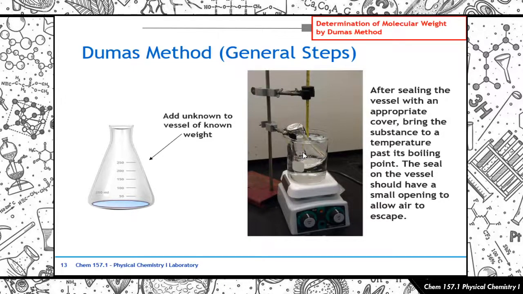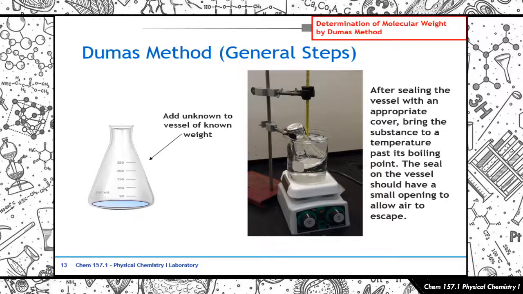Tapos, you heat that beaker containing the water, and that's going to heat up your vessel with the unknown substance. So you're going to have to bring that unknown substance past its boiling point. So magve-vaporize siya, di ba? When you seal the cover of your vessel, kailangan meron siyang mga small openings para ma-expel yung air during the production of the vapor.